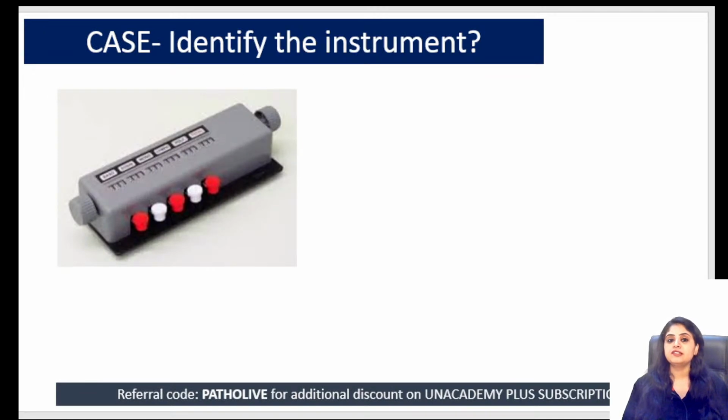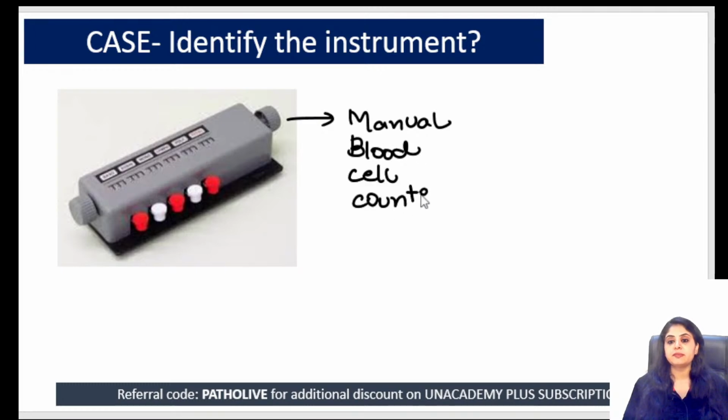This is an easy one, I suppose. Just a quick identification of the instrument that you guys need to do. Waiting for an answer. Identify the instrument. I'll give you a hint, it's used in the hematology lab a lot. Hematology lab means this is a manual blood cell counter. This is a manual blood cell counter. Very good. So this I expected all of you to know, and you guys know this.